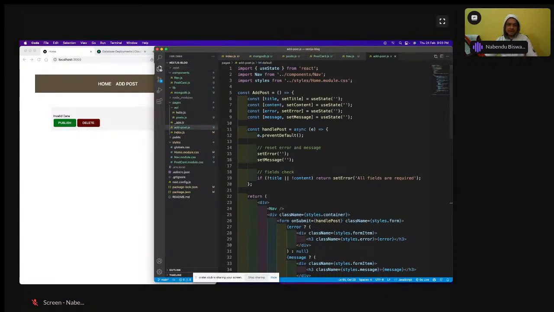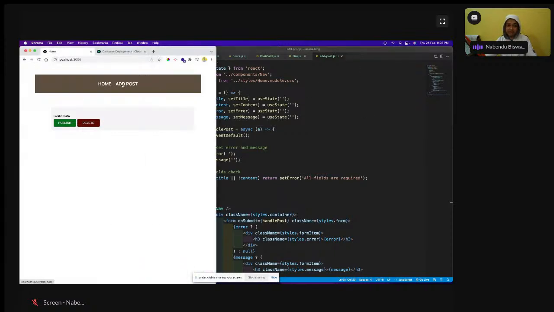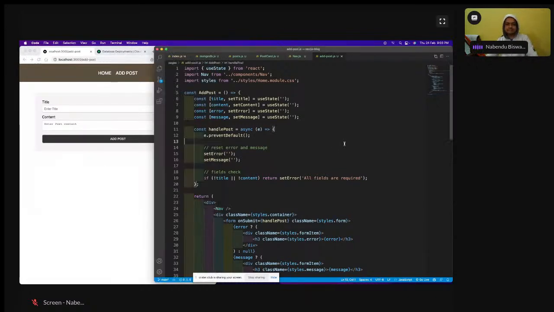So now we are going to add the functionality which will help us to add the post. So when is this add post called? Add post is called at this time, when I click here. So we'll go here. The handle post functionality we have still not done, so we have to complete it. Handle post will be like, first the post structure we have to do.